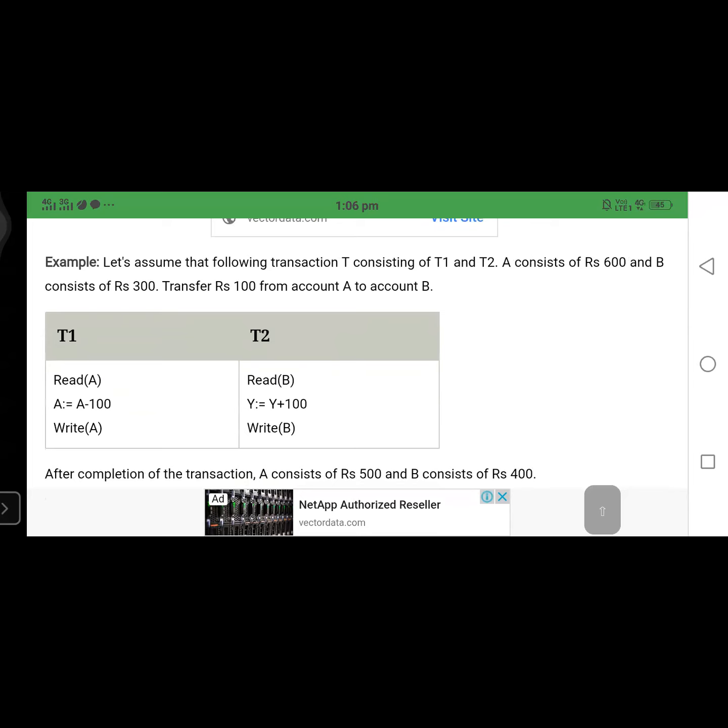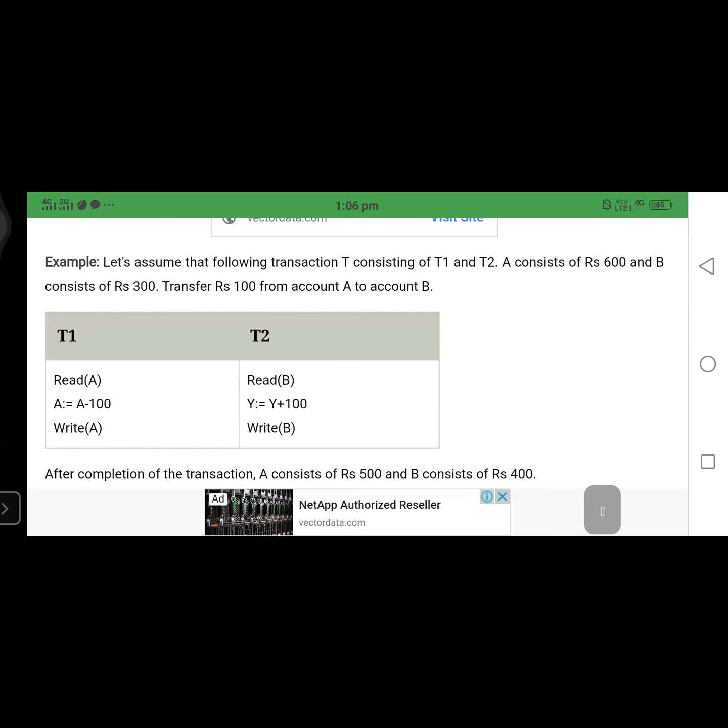In the last class we already discussed the transaction management properties, so I'm not explaining them again now. For example, we consider two transactions. Let us assume the following transaction T consists of T1 and T2. A consists of 600 and B consists of 300. Transfer 100 rupees from account A to account B. So here we are transferring the amount from one account to another account.